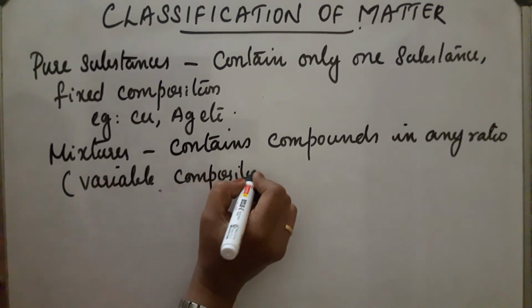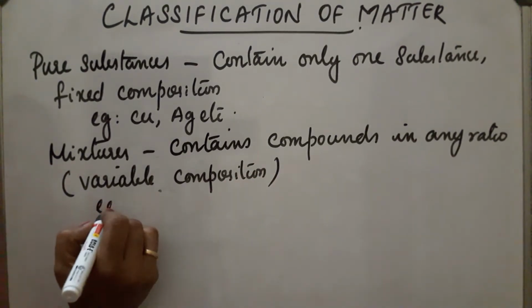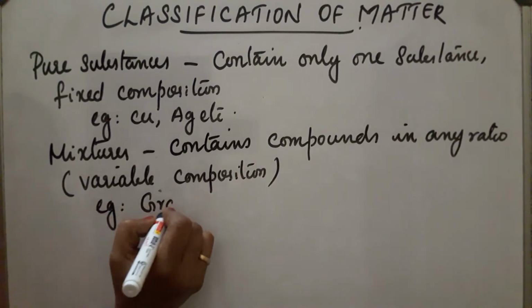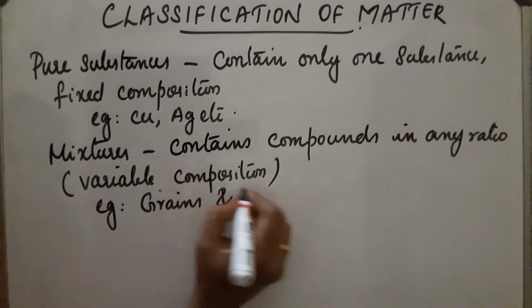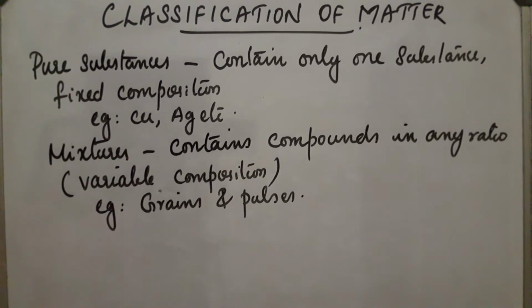Example, mixture of grains and pulses. Their ratio varies or they have variable composition. Such compounds are called as mixtures.